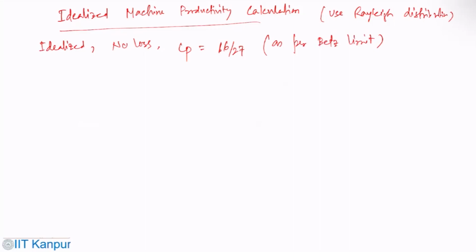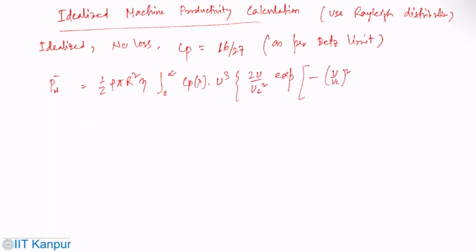Then, since we know the Rayleigh distribution, we can estimate this P bar W as half rho pi R square eta integral from 0 to infinity of CP of lambda U cube 2U by Uc square exponential of minus (U by Uc) square dU. Uc is the characteristic wind velocity, which is 2 U bar by root pi.